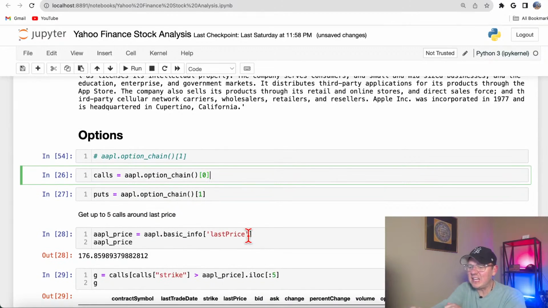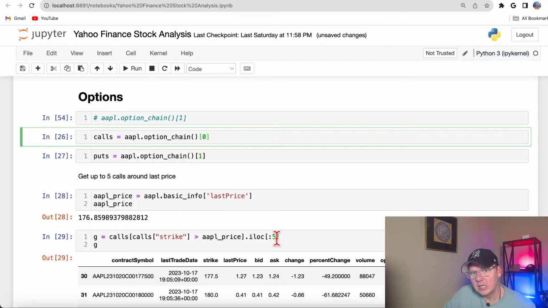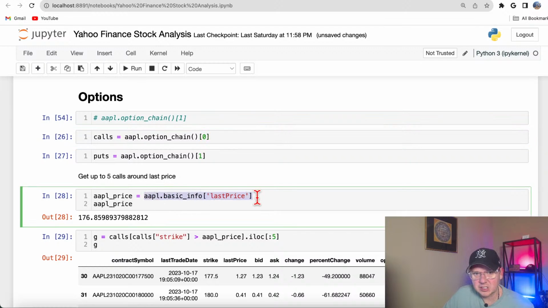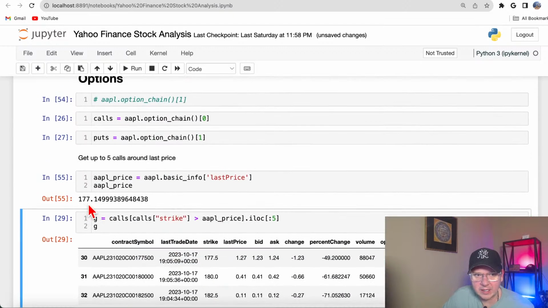Now, I don't want to see all information about all striking prices, right? Because that's going to be too much. So I want to see something that would be close to the last price. Here I just compiled a little example of how you could do it. You could get the last price, which is, okay, that's the old one, $177, right?